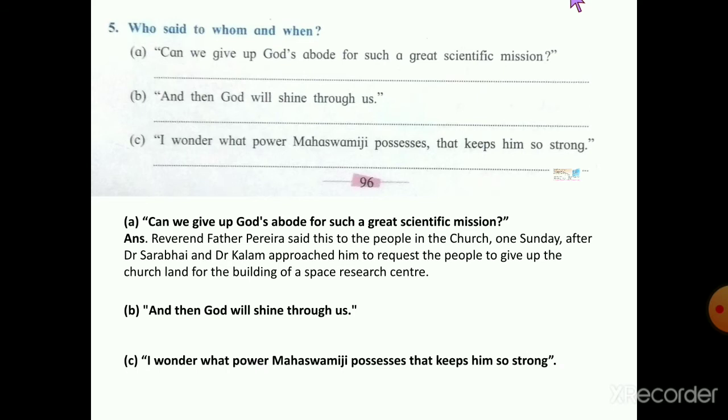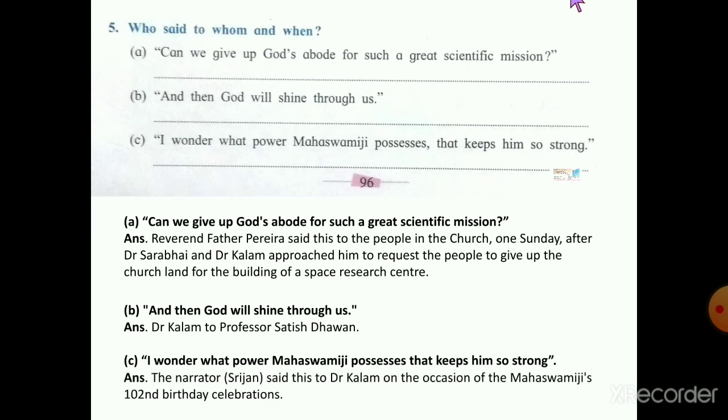Second statement is given here, that is, and then God will shine through us? Its answer is Dr. Kalam to Professor Satish Dhawan. Next one, I wonder what power Mahaswamiji possesses that keeps him so strong. Its answer is the narrator's Srijan said this to Dr. Kalam on the occasion of Mahaswamiji's 102nd birthday celebration.